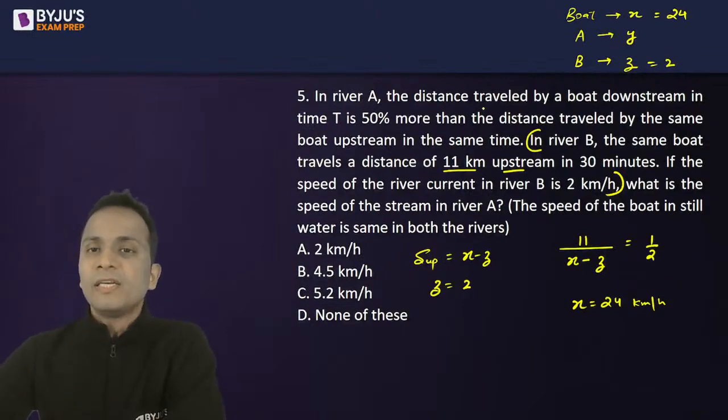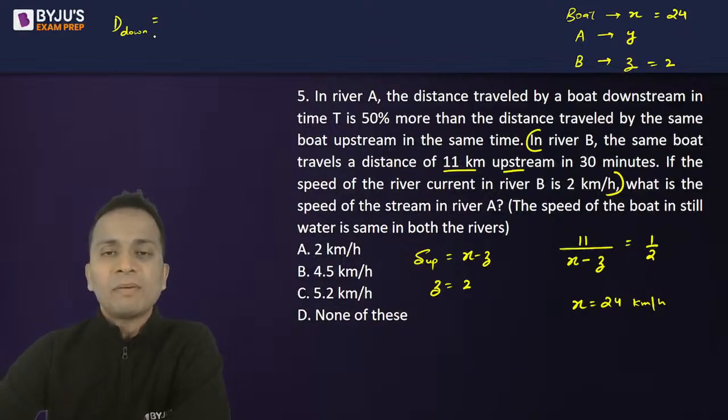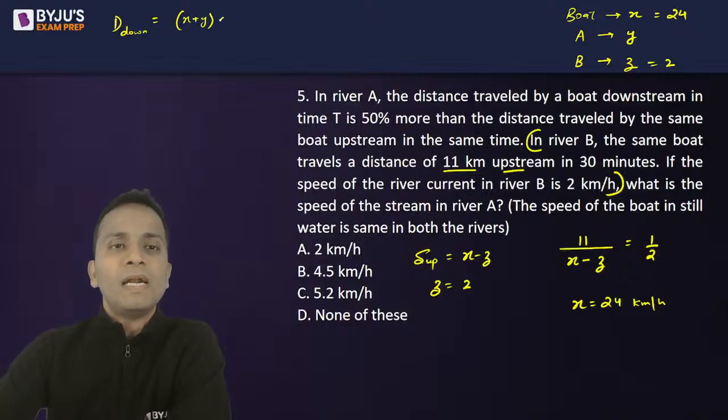Now river A, the distance traveled by boat downstream in time t. So distance traveled by boat downstream in time t, let's calculate. So distance is speed multiplied by time. So speed will be x plus y multiplied by t. Okay.